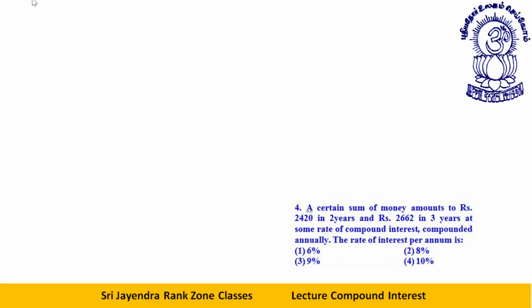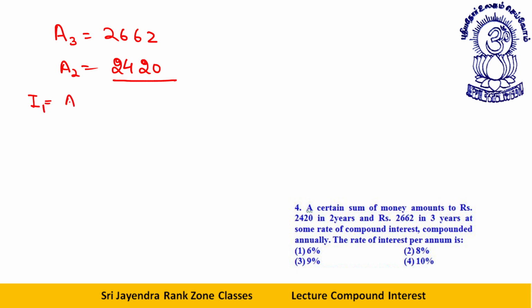A certain sum of money amounts to 2420 in 2 years. What is A2? 2420 and rupees 2662 in 3 years at some rate of compound interest. The rate of interest per annum is, we need to find the rate of interest. What is interest for 1 year? A3 minus A2.